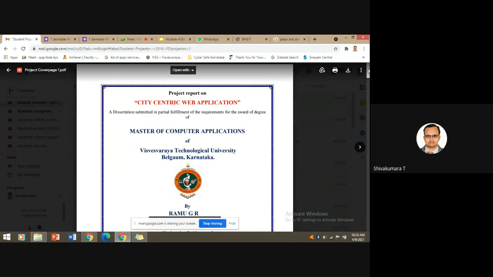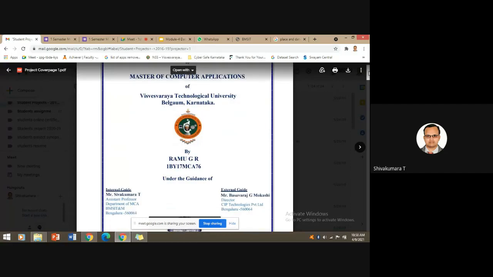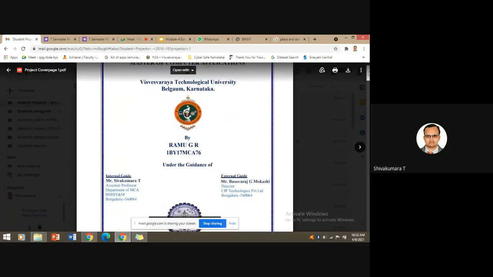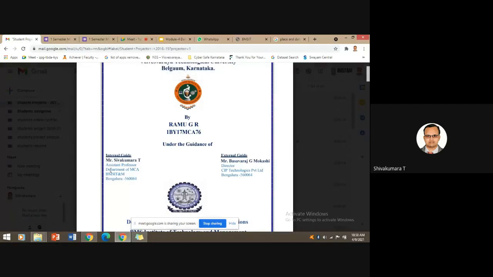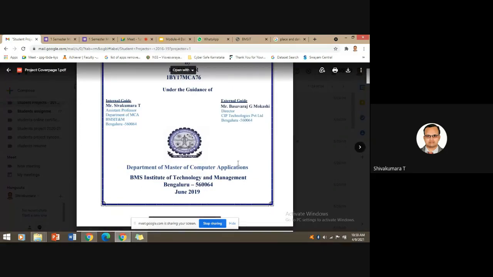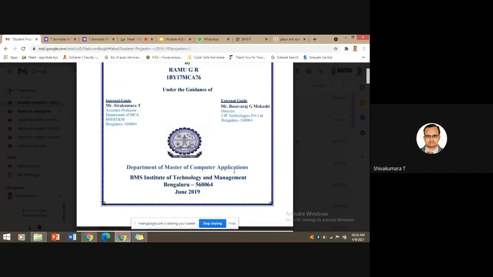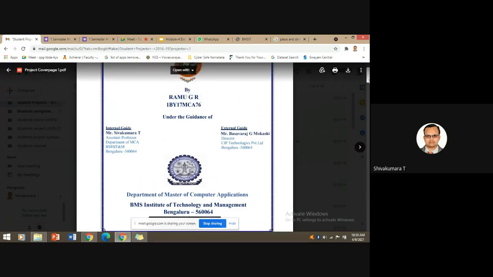It is going to be submitted to the university during the final year. The person who has done some work in the company, Mr. Ramu, his USN is specified, under the guidance of an internal guide and external guide, and where he has done the work. Department of Master of Computer Application, BMS Institute of Technology and Management. It's a 2019 project report. This is the sample report.